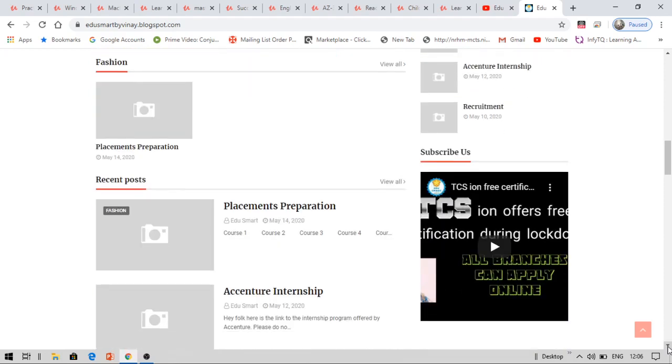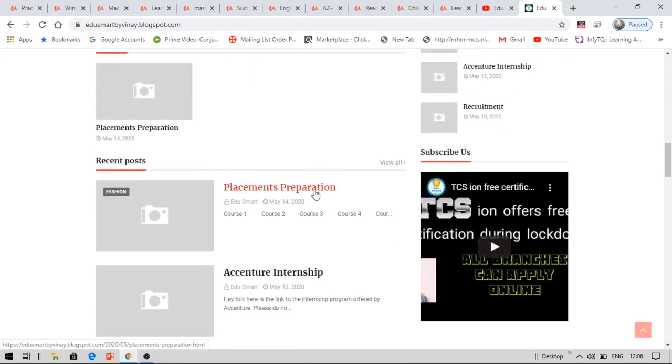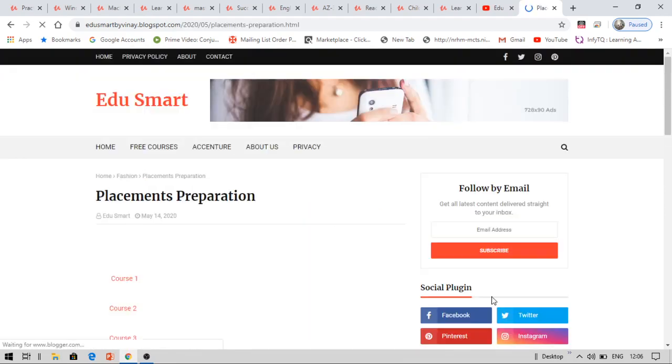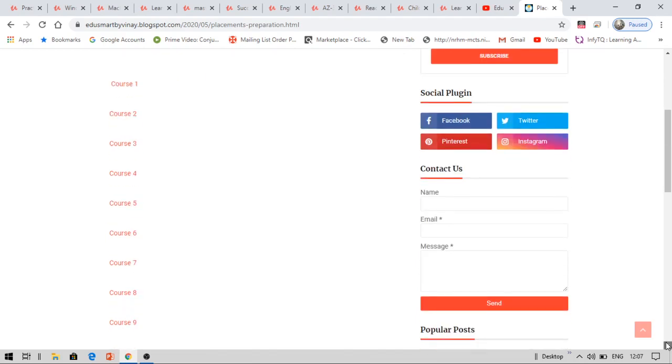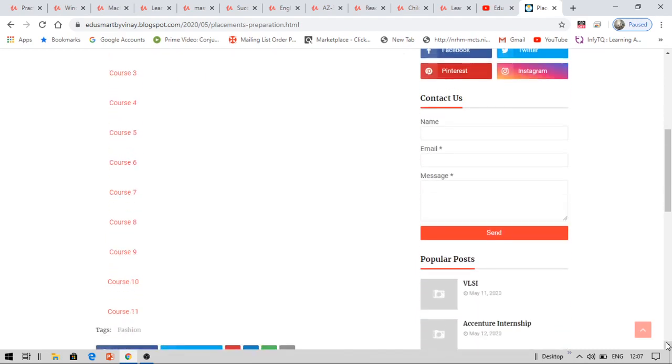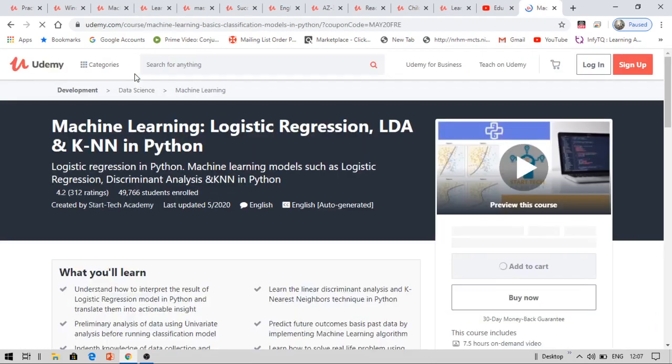Under the recent posts, you can see placements preparation. Click on placements preparation. Now you can see that I have already given numbers to the courses, right? Course 1, 2, 3, 4, 5, 6, 7, 8, 9, 11. Whichever course you like, just click on that course. Let me say I liked course 3, which is machine learning.